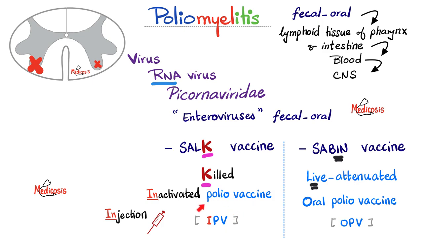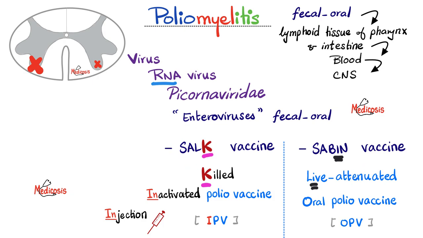Inactivated polio vaccine is abbreviated IPV, and this is given by injection. Oral polio vaccine is abbreviated OPV, and this is given orally. Let's say that I want to travel to a country where polio is endemic. Which of these vaccines should I take? I should take the stronger one, the SABIN, because it's live attenuated, which gives you a more robust immunity compared to the killed vaccine. Also, the immunity from SABIN lasts longer than from SALK. And that's true for any live attenuated versus killed vaccine. Usually the live attenuated immunity lasts longer, requiring fewer booster shots in between.